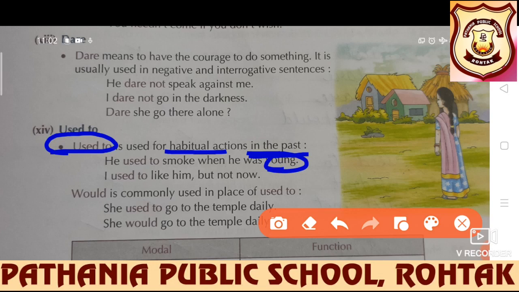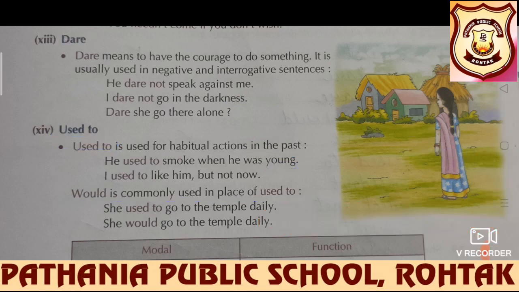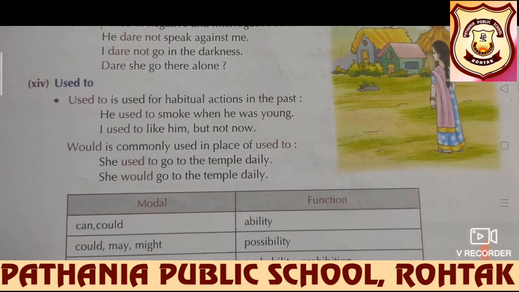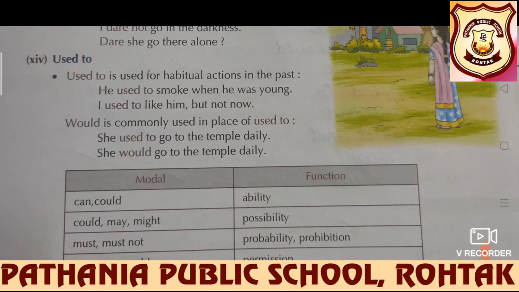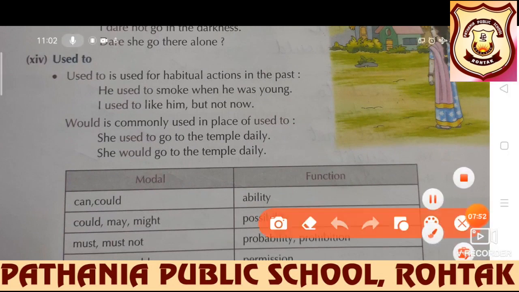Would is commonly used in place of used to. Always remember, students, that would is commonly used in place of used to. She used to go to temple daily. Fine. But the same sentence can be written in this form also. She would go to the temple daily.